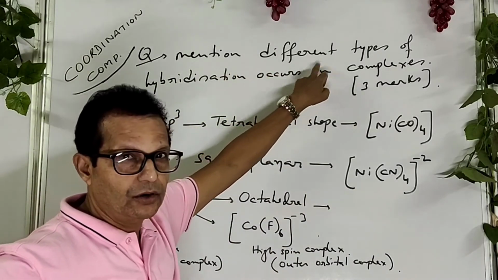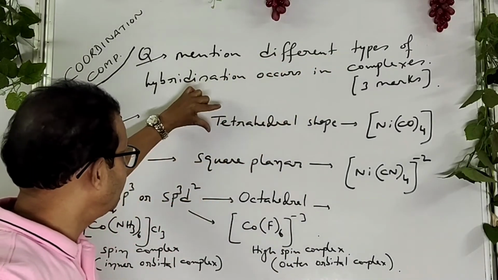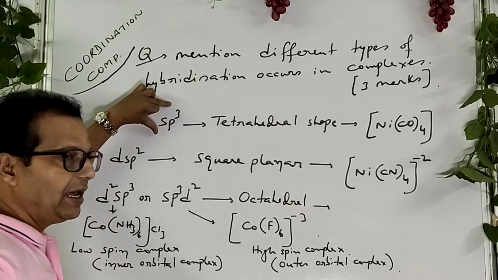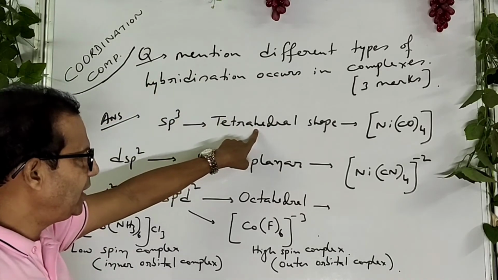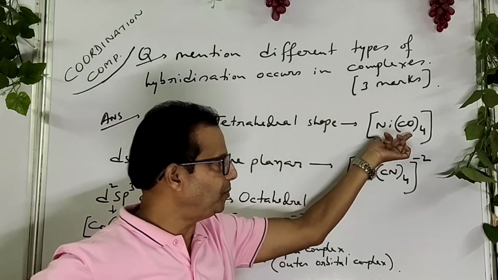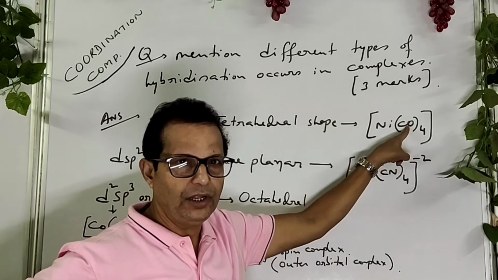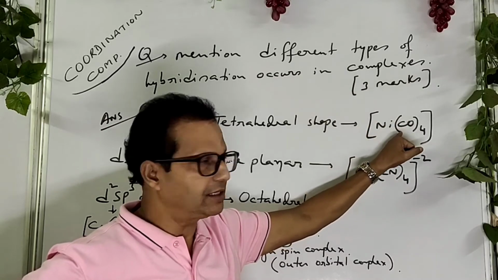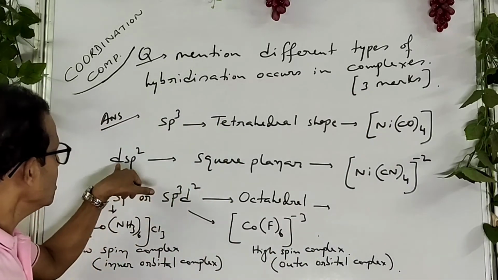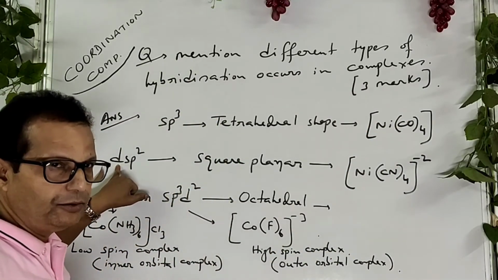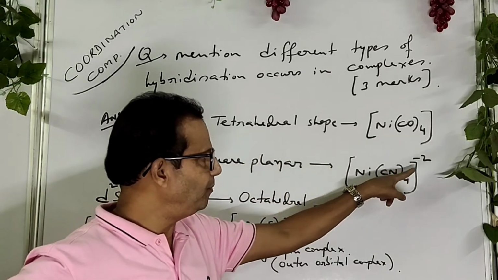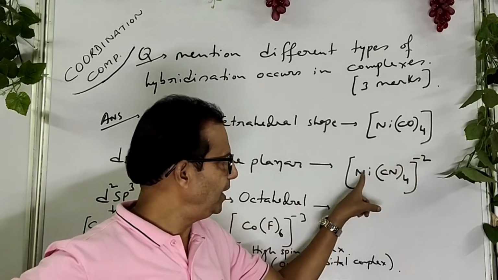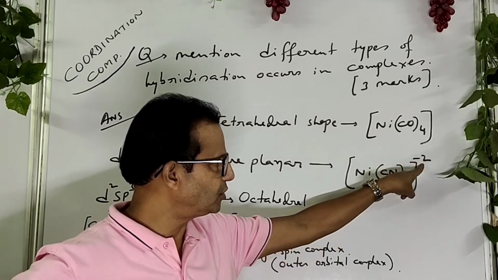So coordination compounds or complexes possess mainly three different types of hybridization. sp3, they have tetrahedral shape. The best known example is nickel tetracarbonyl. Another is dsp2, square planar shape, and this is the best known example, Ni(CN)4 with charge 2 negative.